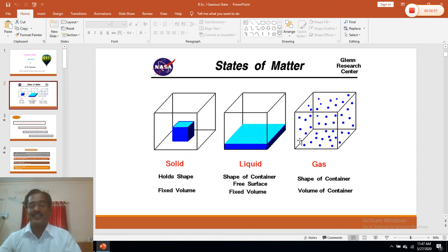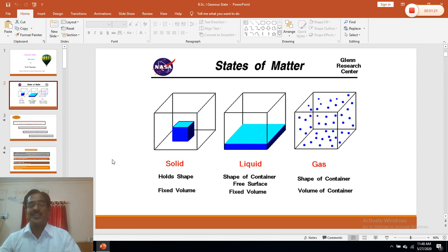Therefore, when we consider these three states of matter, we observe that solids have fixed shape and fixed volume. Gaseous state has neither fixed shape nor fixed volume. But in case of liquid, they have fixed volume, but they do not have fixed shape. So the shape of any substance depends upon the intermolecular force of attraction.